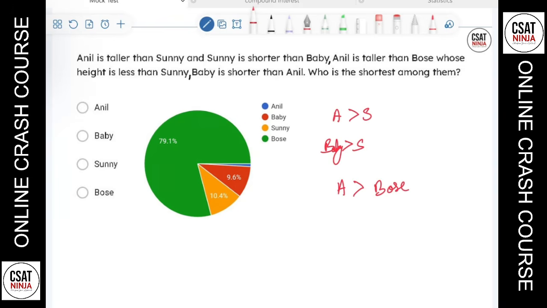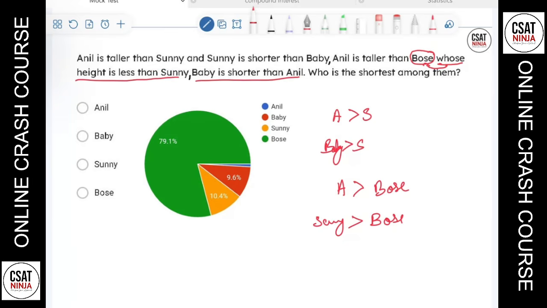Okay, see, this whose represents, we are talking about this person here. Okay, Anil is taller than Pose, but Pose, whose height is less than, what is it, Sunny. That means Pose height is less than Sunny. That's what this statement says.